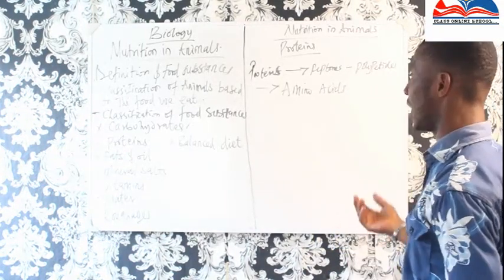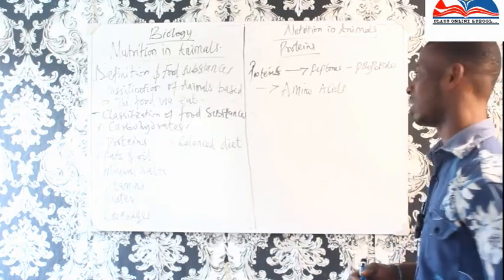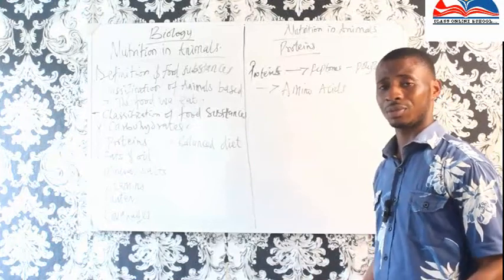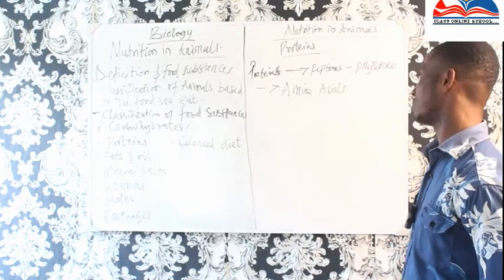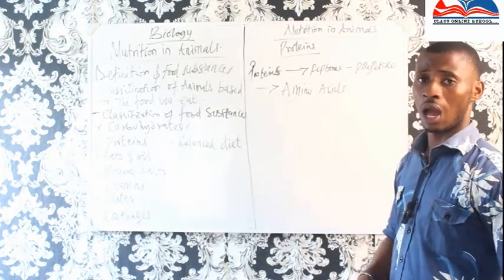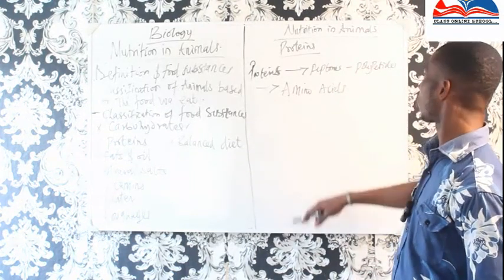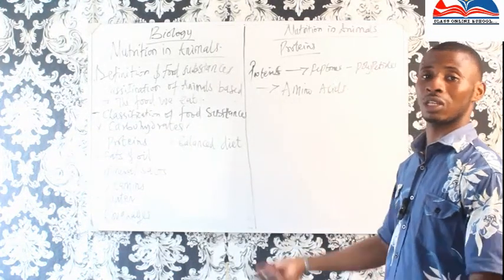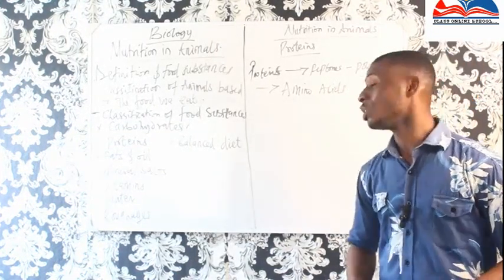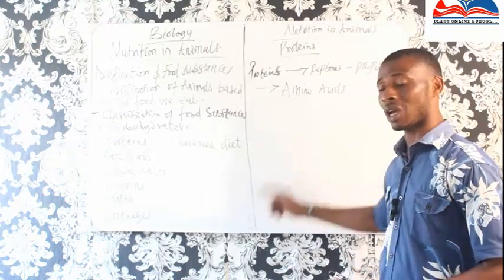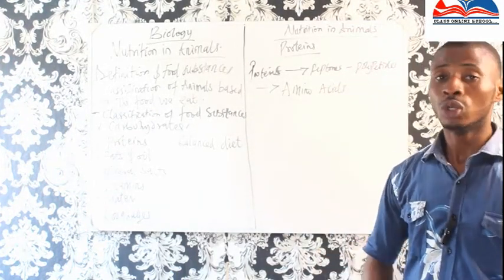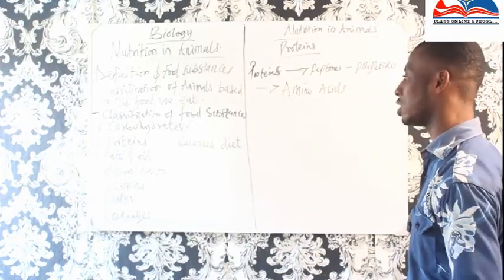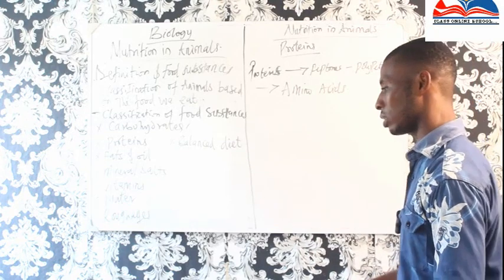So now let's talk about how protein is used in the body. When you eat any proteinous food, it is acted upon by a series of enzymes that turn it into peptones. Once they have turned it into peptones, they convert it to polypeptides, and from polypeptides to amino acids, before the body is ready to synthesize it. It must pass through this process to get amino acids before the body is able to synthesize it. So protein has the capacity of working in the human system.